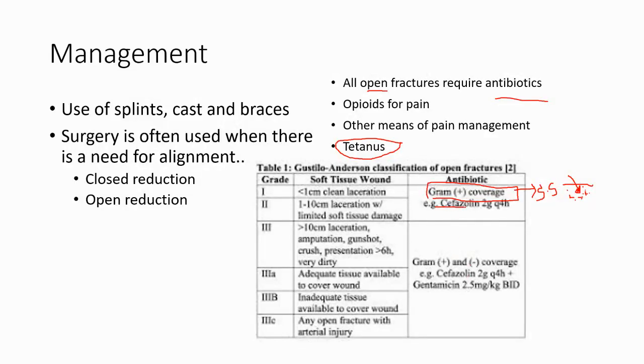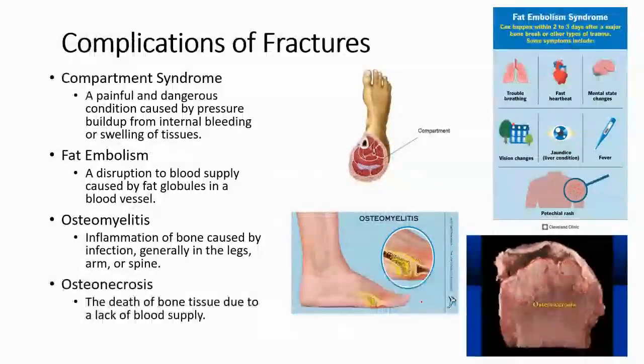You don't need to memorize these antibiotics, the cefazolin and the gentamicin. You'll learn that in pharmacology. You just understand mild, gram-positive, more severe, we want to do a stronger antibiotic. If MRSA is suspected, then generally they will be getting vancomycin.